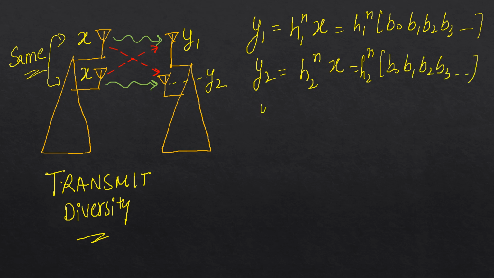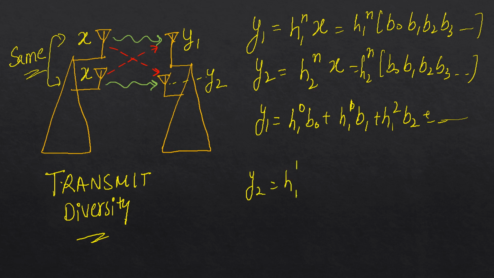Okay, so Y1 will be H10 B0 plus H11 B1 plus H12 B2 plus so on, and Y2 will be H20 B0 plus H21 B1 plus H22 B2 and so on. Now again assume that one of the antennas is in deep fade. Okay, so take that H12 is in deep fade.